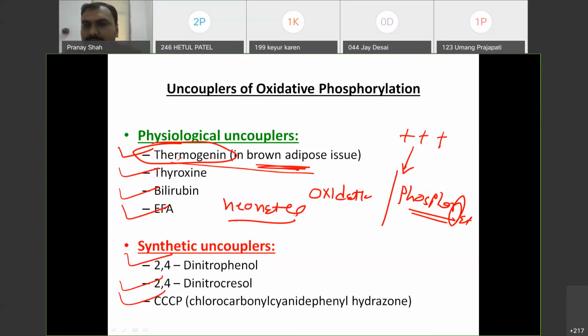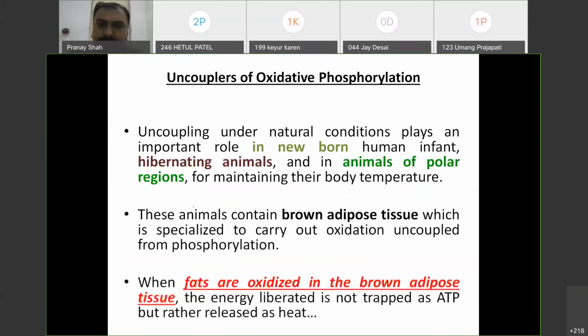So they will produce heat and protect children from neonatal hypothermia. When animals come out of hibernation, so much energy and so much heat is required. So that is very important. Brown adipose tissue is very important in hibernating animals and also in neonates. Other physiological uncouplers are thyroxine, bilirubin, and essential fatty acids.